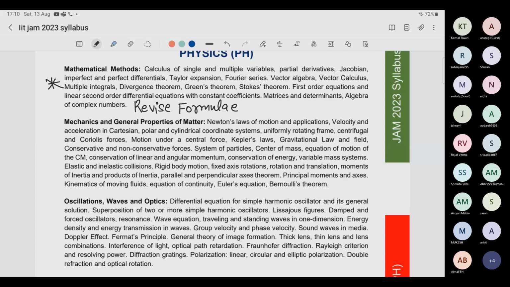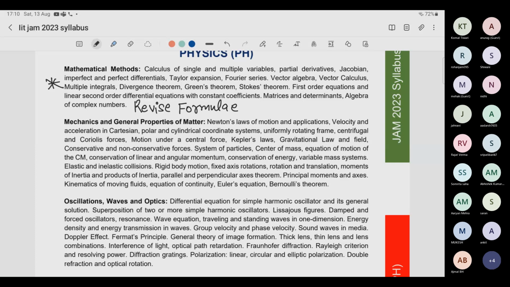I would suggest that you keep one formula sheet in front of you. Whatever formulas you think you are forgetting, or have to revise again and again, write them in the formula sheet. Keep writing along with your preparation. That formula sheet must not be more than 4 or 5 pages. It must only have those formulas which you are forgetting. Do not write each and every formula of the syllabus, only those you forget.